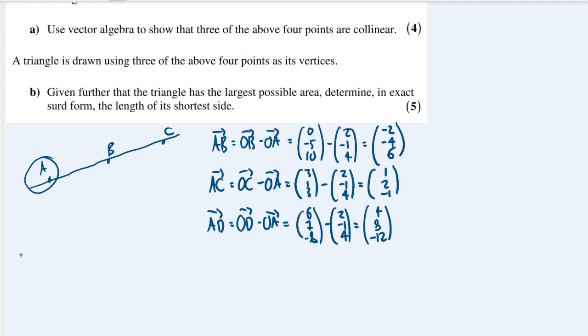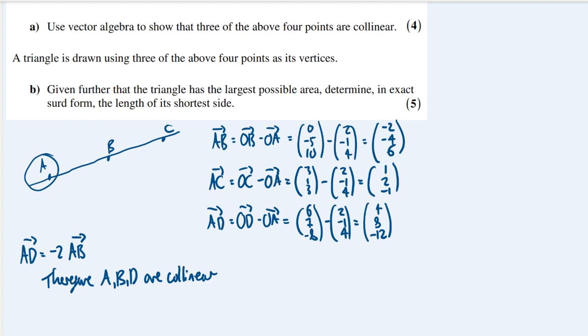So we can say here that AD is equal to, what is it, minus 2 times AB. Yeah, just checking that works. Okay, so therefore A, B, D are collinear.